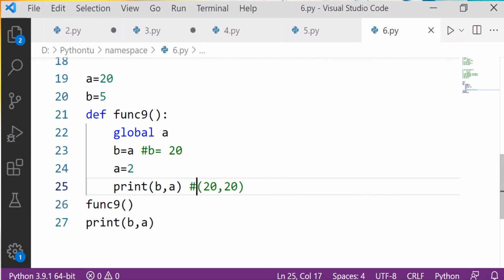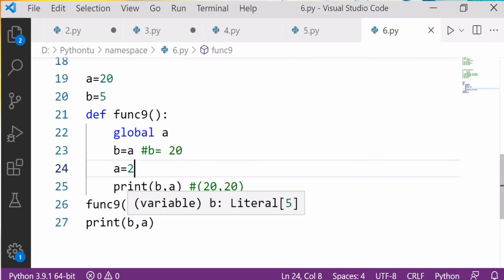Where is the problem here? Here I am calling my function and I am saying print b comma a. Now what is happening?